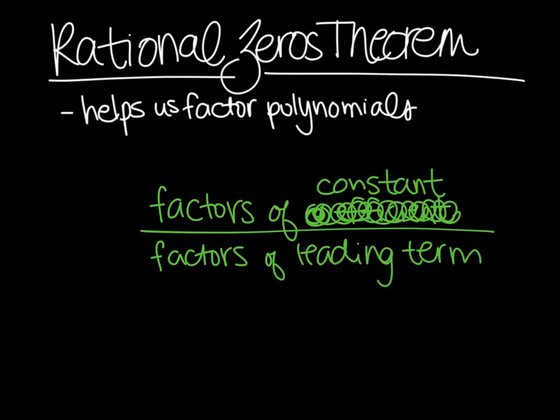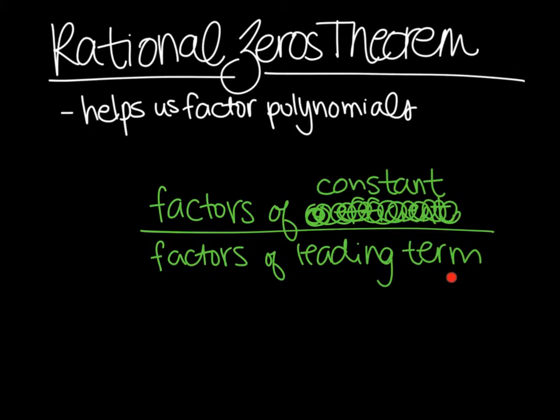So the rational zeros theorem is really important in factoring polynomials because it allows us to quickly come up with a list of all the possible zeros of a function. So we are going to look at the leading coefficient term, and then we're also going to look at the constant term, and we're going to relate those two things to determine all of the possible rational zeros for a function. So like I said, we want to look at the constant term, meaning the last term of the function, the one without an x term. And then we also want to compare that to the factors of the leading term, the leading coefficient.